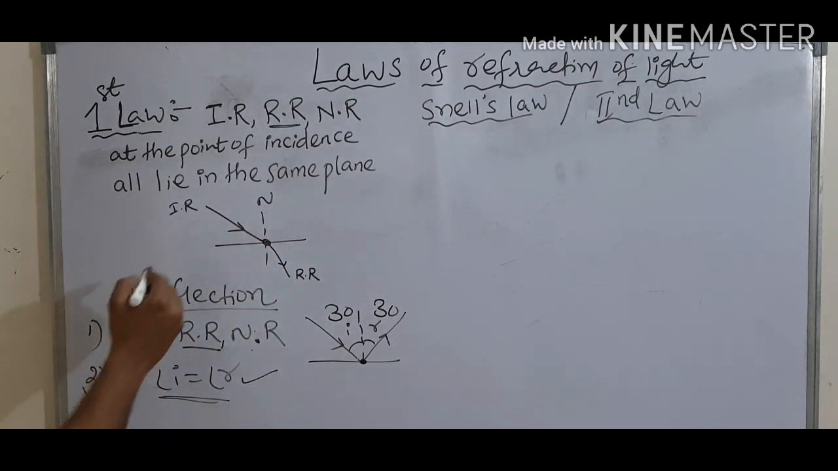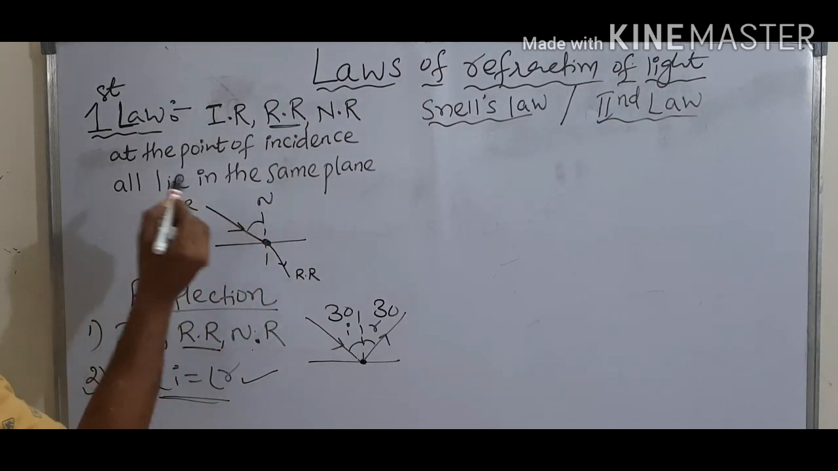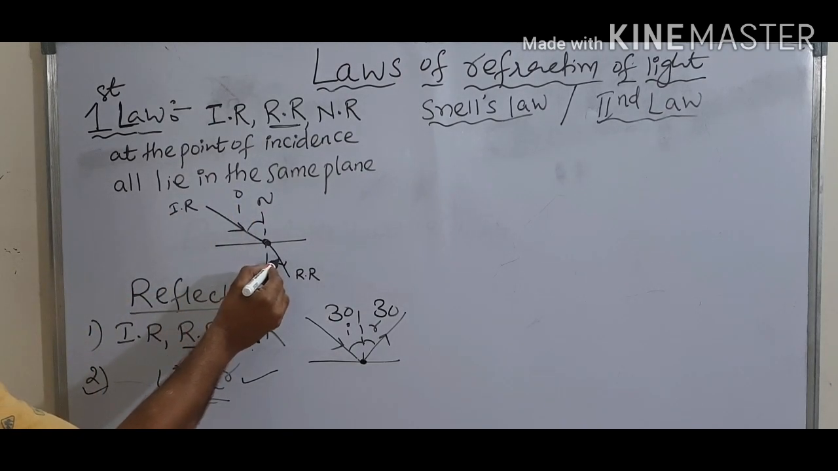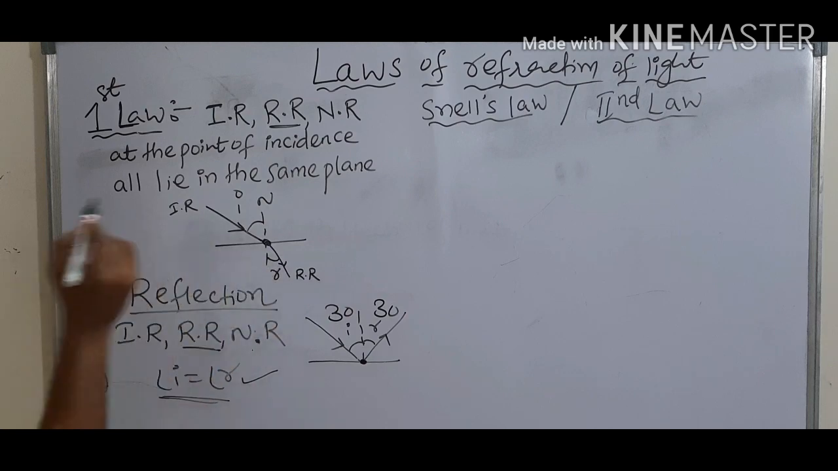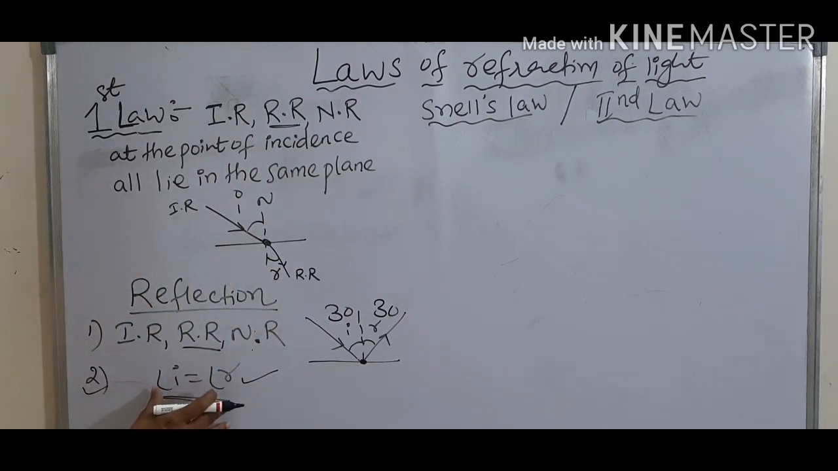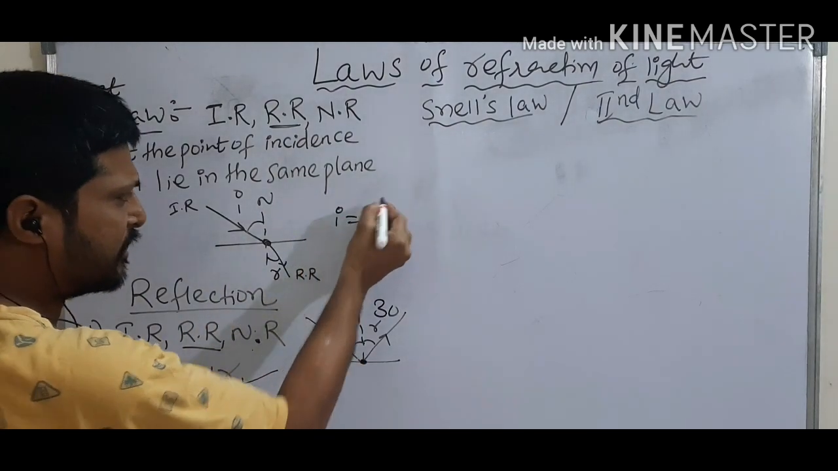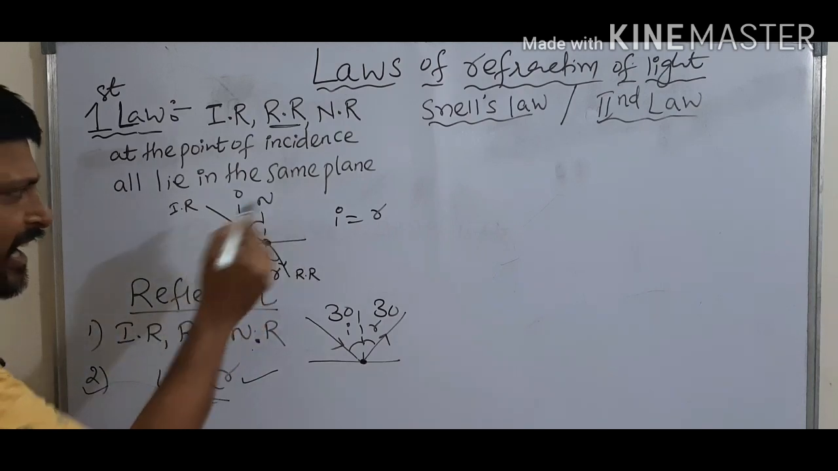But here, see, the incident ray makes an angle with the normal. This is the angle of incidence. The refracted ray makes an angle with the normal. This is the angle of refraction. So during reflection of light, i is equal to r. Here i is equal to r. This i and this r are equal.